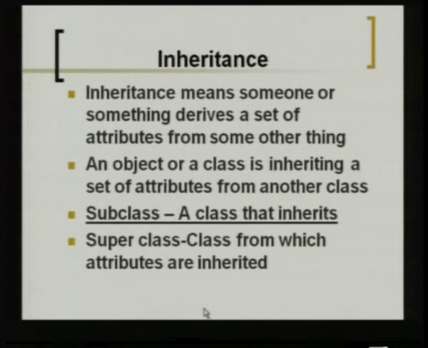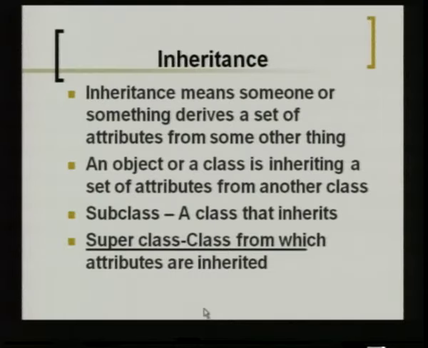In this you have two parties involved. One class has to inherit the features from another class. There are two terms given to these two classes. One is called the subclass, a class which gets the features, the properties or the methods. The other is called the superclass, which indicates the class from which the features are being given out, a class from which another class inherits. These are the two main terms to keep in mind when we study inheritance.